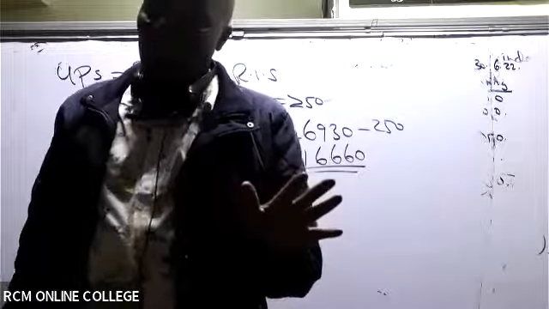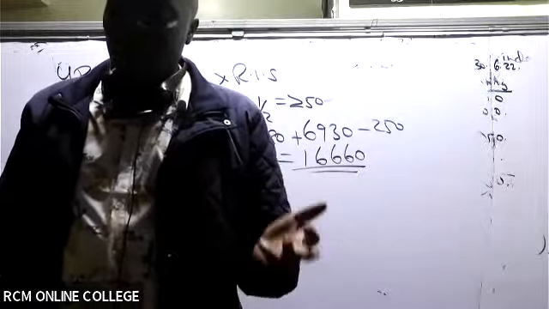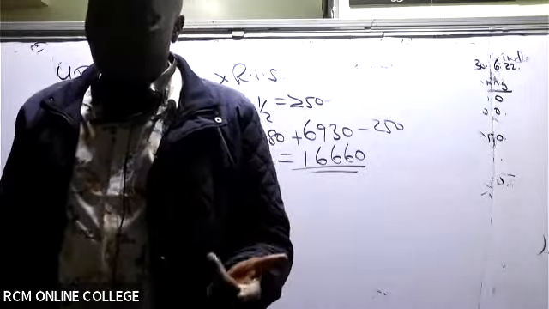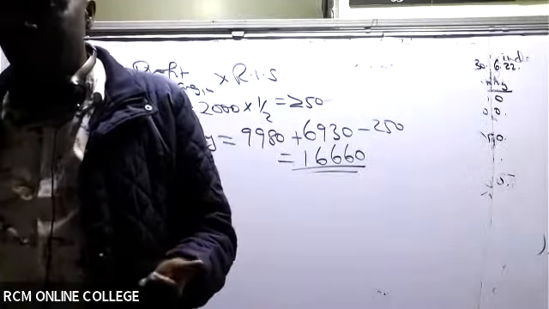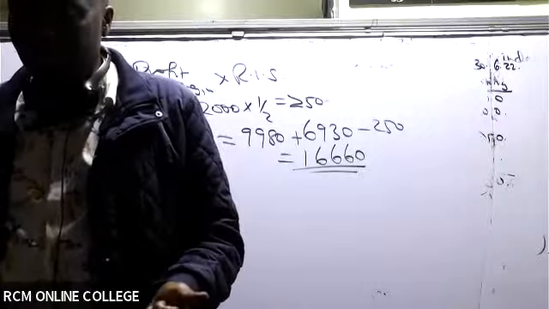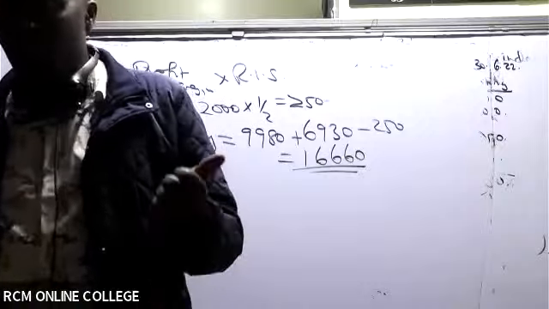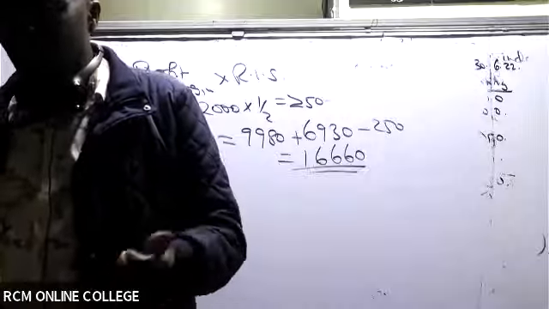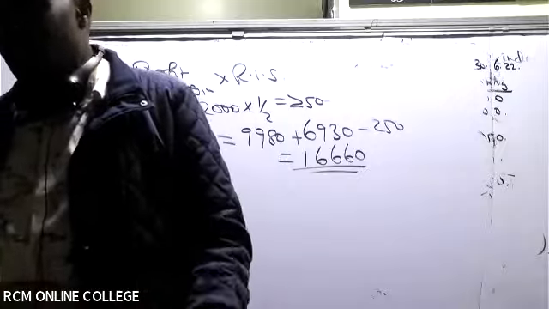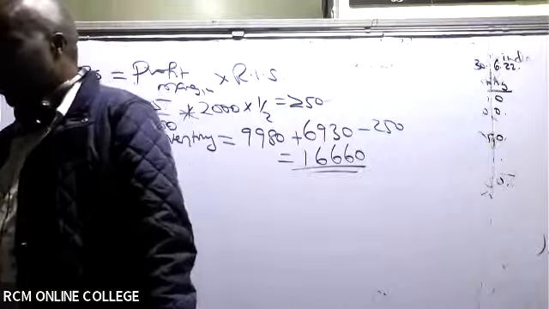In total assets, we have PPE, we have goodwill, we have investment in A Limited, we have financial asset. Financial asset was 6190. We have inventory, 16,660. Trade receivables, 16,060. Cash and cash equivalents, 9305.